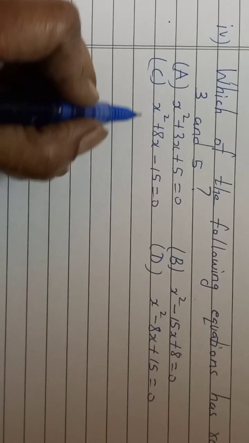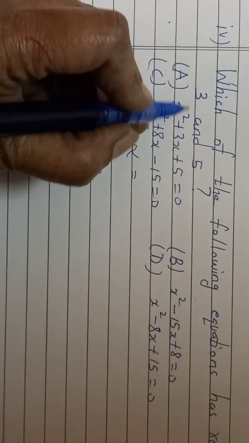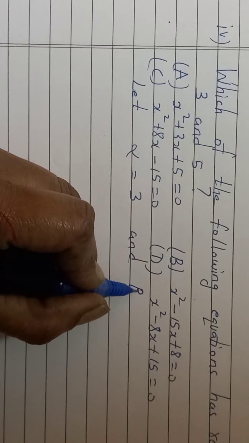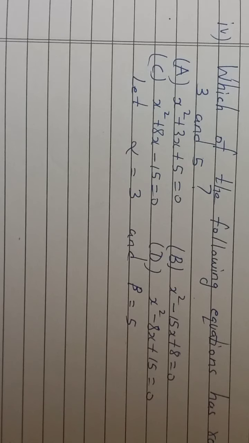So one we can take as alpha. Let alpha be the root of the quadratic equation, which is 3, and beta is 5. These are the roots of the equation, and from the roots we should get the quadratic equation. All the time what are we doing? We are taking the quadratic equation and finding the roots, be it the formula method, the factorization method, or the completing the square method. But now the opposite is given, that you have to form the quadratic equation. Now one formula is there which I had explained to you all.